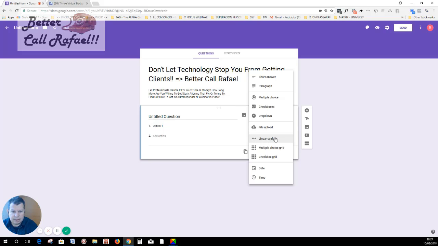We get a linear scale, so we can get a series of numbers, so people can choose from 0 to 10 or something like that. Multiple choice grid, checkbox grid, date, time, and so on. So the most usual ones are short answer or paragraph, and then multiple choice or linear scale.